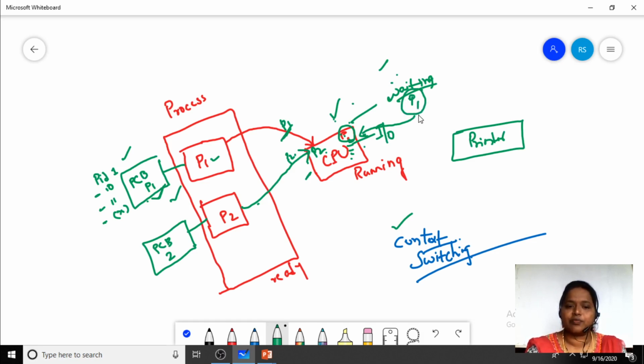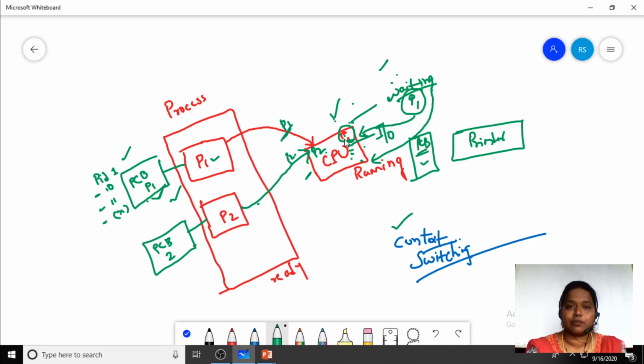When P1 is in the waiting state and wants to enter the running state, P1 will check the PCB. The PCB will tell the information: till where you have executed, from where you have to start execution, where you have stored the information. All of these we get from the PCB. So this is how context switching works. Context switching is nothing but shifting from one process to another process.